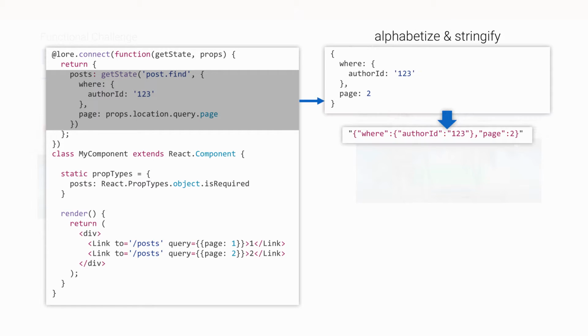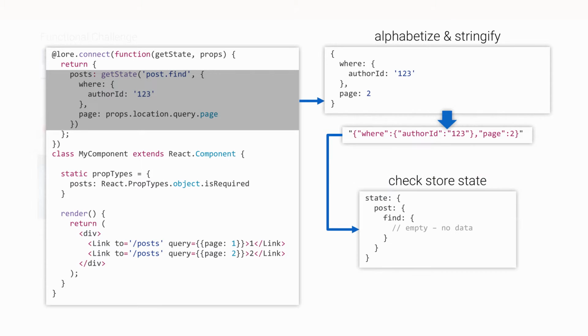Similar to filtering, we're still going to alphabetize and stringify the query, but to support pagination, Lore will likely require stringifying the entire query and not just the where clause, which is what it currently does to support filtering. And the reason for keeping them separate here and not just adding the page property to the where clause is so that the application will still function properly even if a resource has an attribute called page, and that might happen, for example, if you were creating a book-related application.